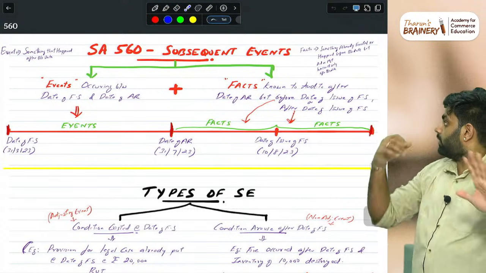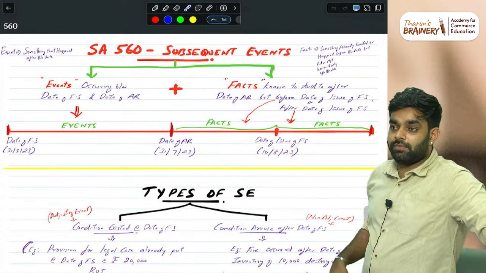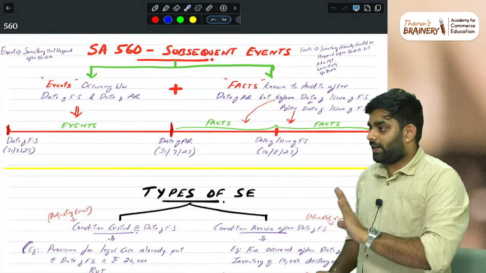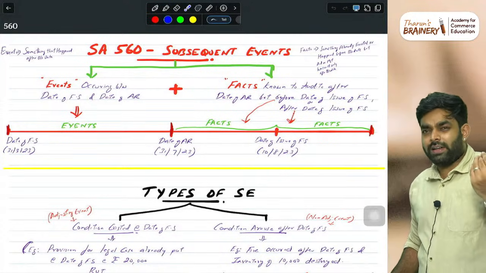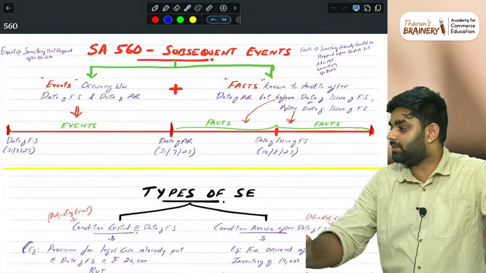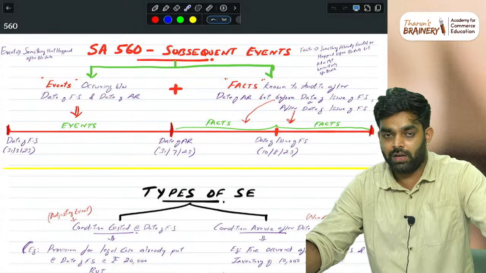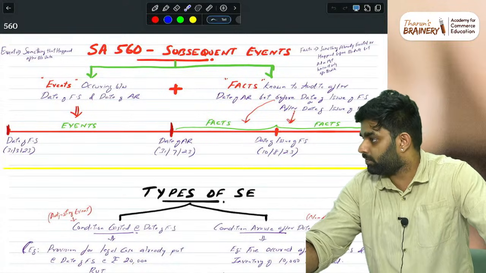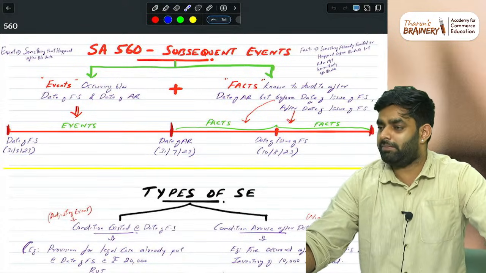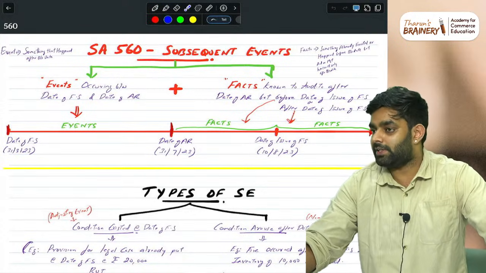So we need to go a bit deep and do all the questions of 560 and 570 to be on the safer side, because 505, external confirmation, is basically easy for you. And the inventory, 501, is a bit easy, but at the same time some complicated questions can come, so we'll discuss questions of 501 also. 500 is easy. Then 510, initial audit engagement, is an average standard. 580, written representation, is also easy.